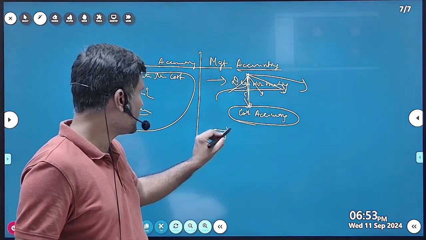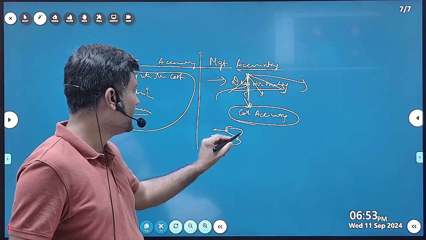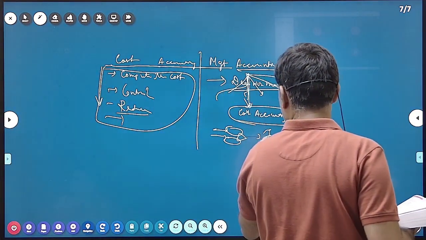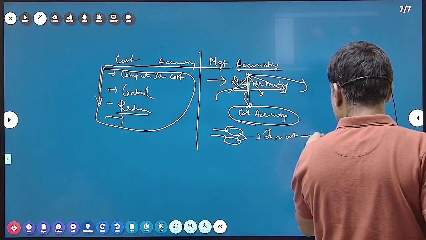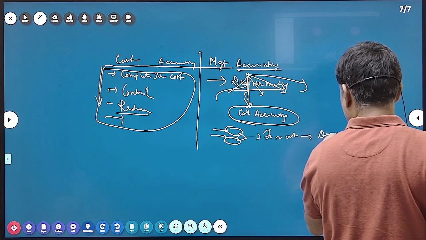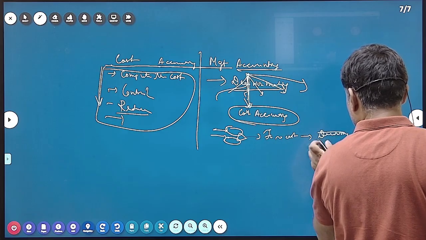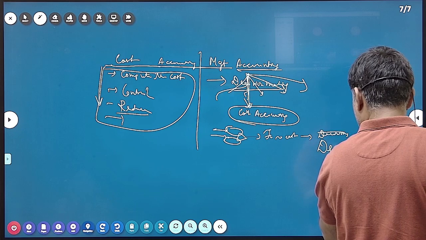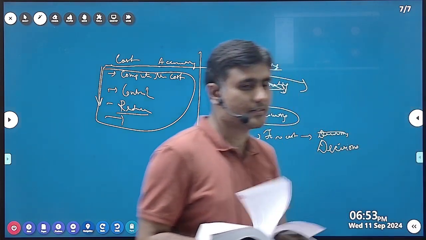You will use both the cost accounting data and the financial accounting data, and then you will forecast the future, and you will take the decisions accordingly.